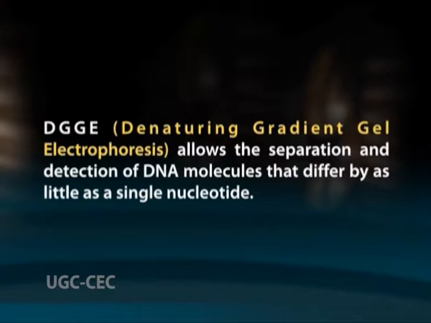Denaturing gradient gel electrophoresis, or DGGE, allows the rapid screening for single base changes in enzymatically amplified DNA. The technique is based on the migration of double-stranded DNA, that is dsDNA molecules, through polyacrylamide gels containing a linearly increasing concentration of a denaturing agent. DGGE was originally described by Myers and his co-workers in 1987. DGGE allows the separation and detection of DNA molecules that differ by as little as a single nucleotide.